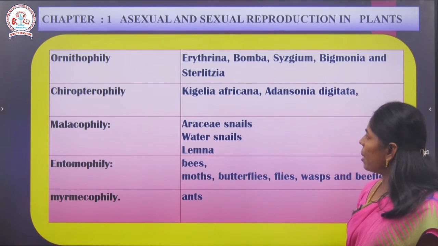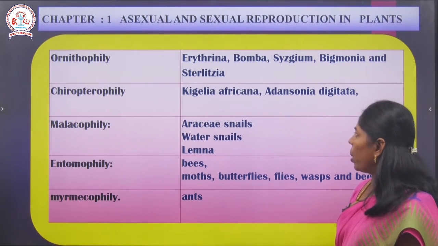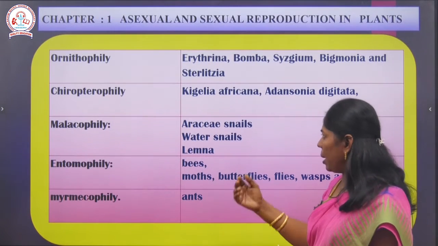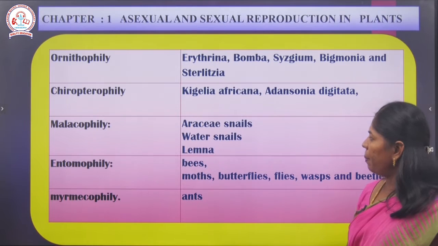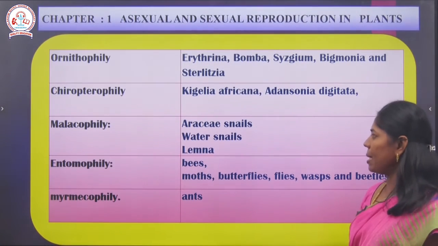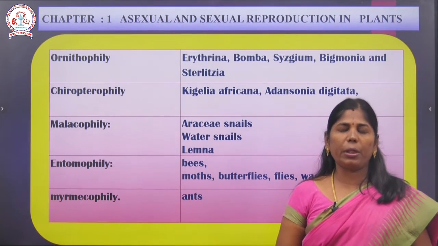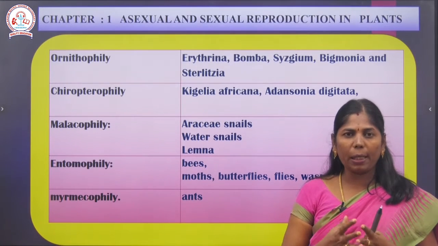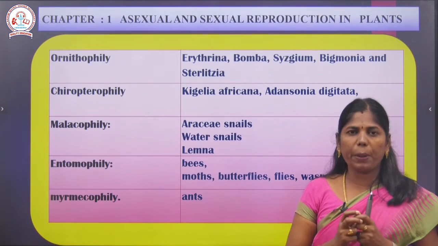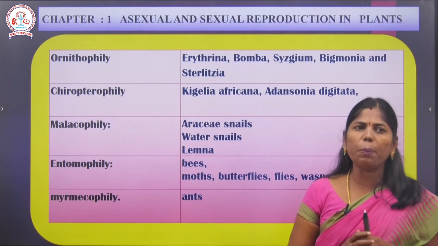Then malacophily examples: Ericaceae plants, that is a family, water snails, Lemna. Actually in the Lemna plant, pollination takes place through snails. Entomophily means bees, insect pollination, moths, butterflies, wasps, beetles; these are examples. Myrmecophily takes place by ants. For example, in the mango plant you will see many ants. Those ants act as safeguards. At the same time they do the pollination.